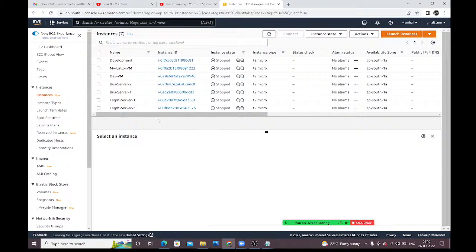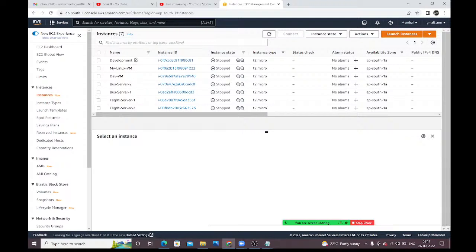Once you get this page, what do we need to do? The Launch instance option is available. Click on Instances and you will get the instances page. Here, all these are the instances which I created for my previous batches.